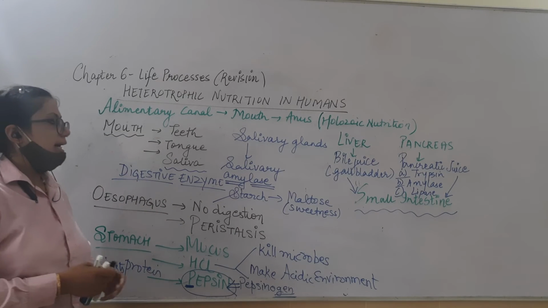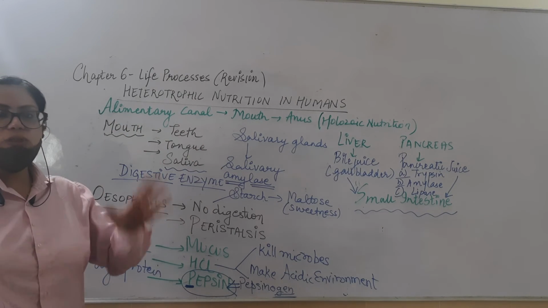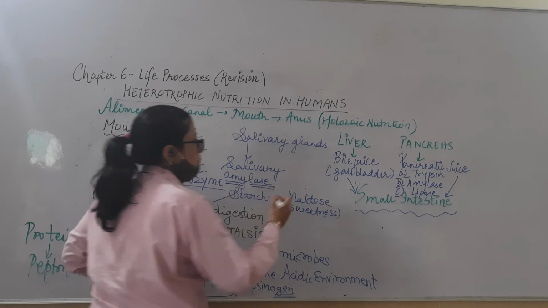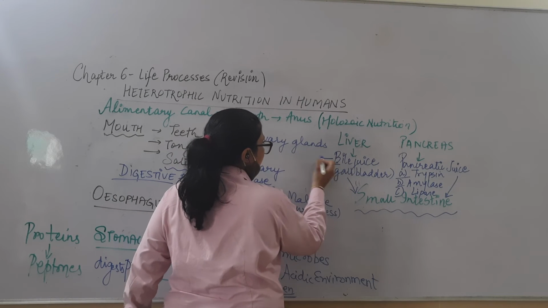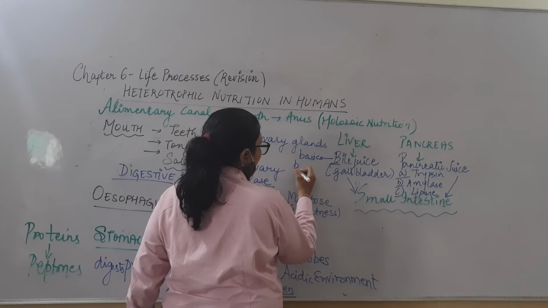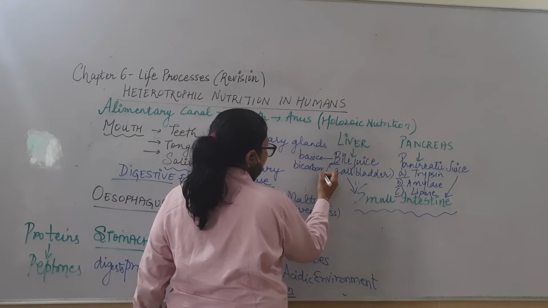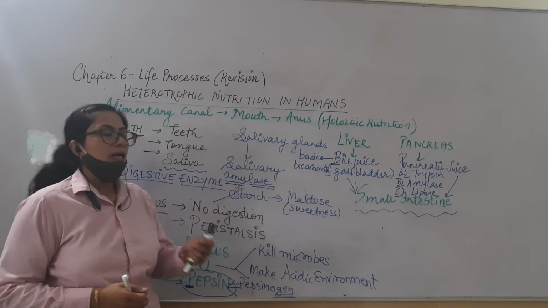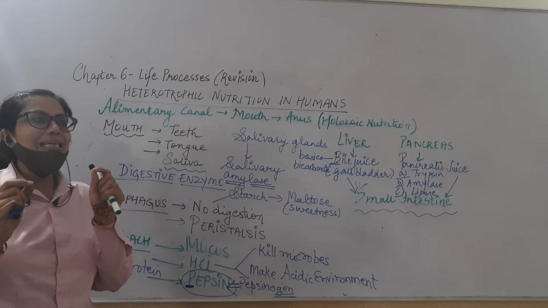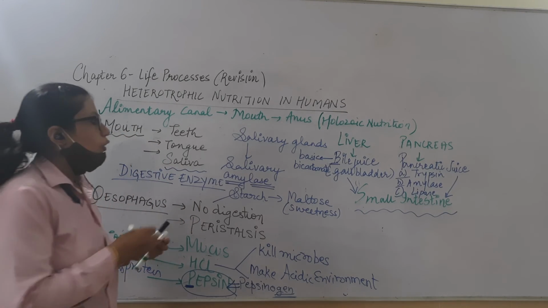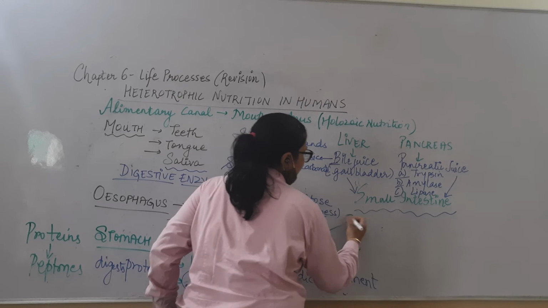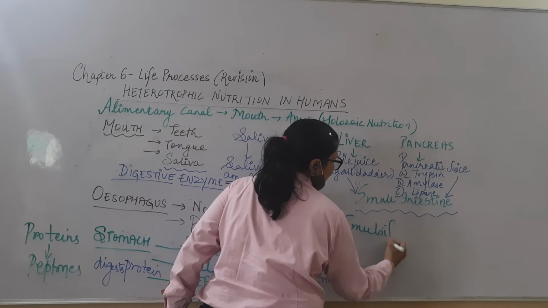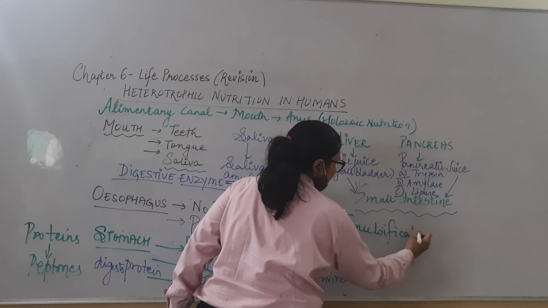Now let us understand what the function of this bile juice is first. Bile juice, B bile juice, B basic, B bicarbonate. Always remember like this. So bile juice actually is basic in nature. What function will it do? It will carry out emulsification of fats.